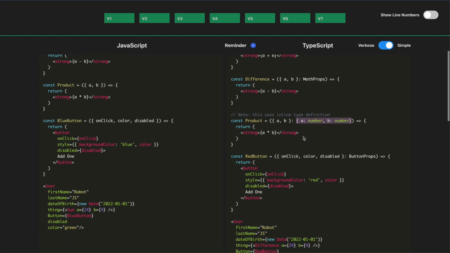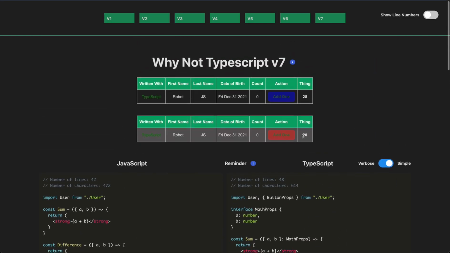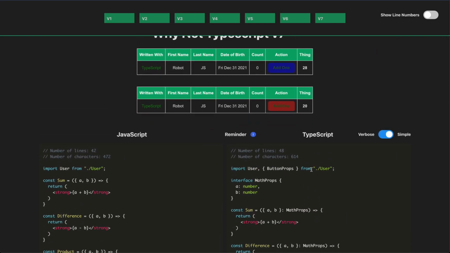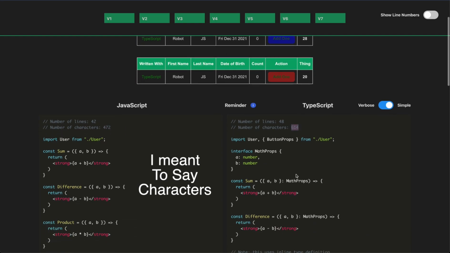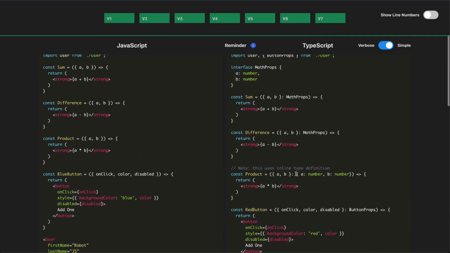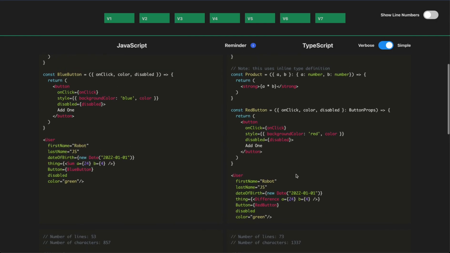Now let's scroll back up to the top again and let's take a look at our character differences. So we have 48 lines in this file and we have 42 lines in this file. We have 472 characters versus 614 characters. So not that big of a deal for this first file. There's not much more going on, okay?